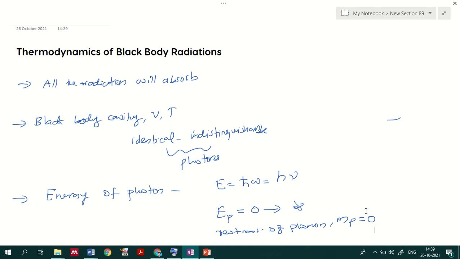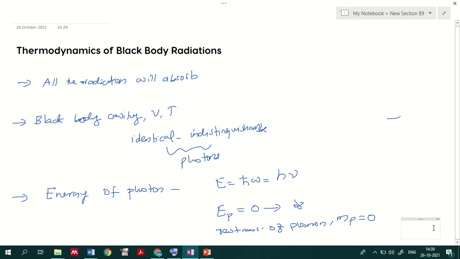So taking this consideration, the rest mass of the photon is 0 and the energy can vary from 0 to infinity. So we'll examine the thermodynamics of black body radiation, and the different thermodynamic relations that can be obtained for black body radiations, we will be discussing here.